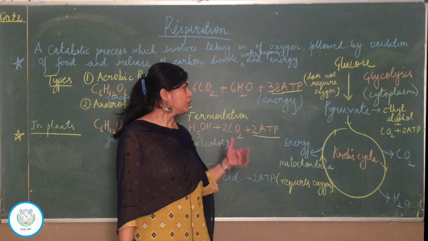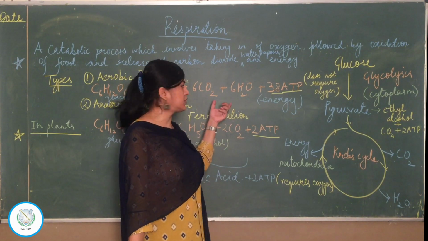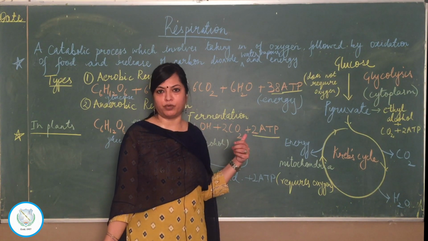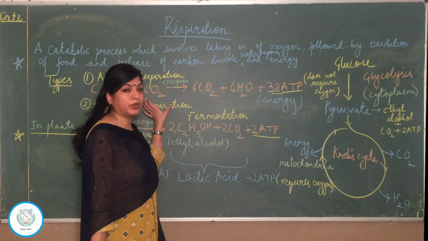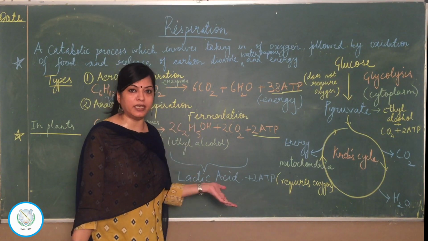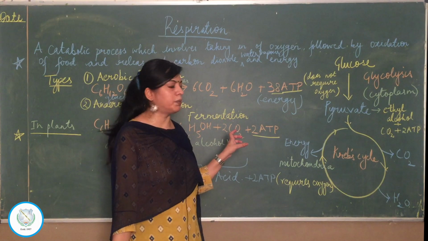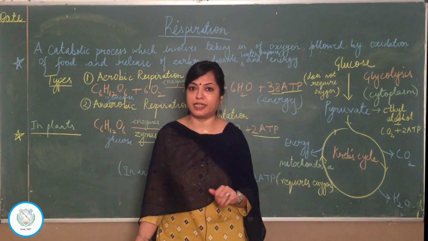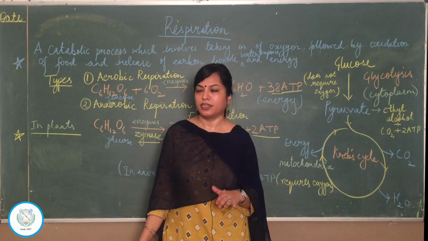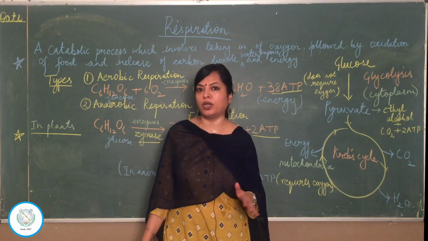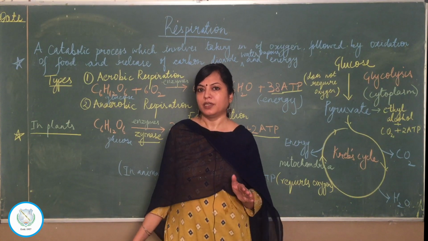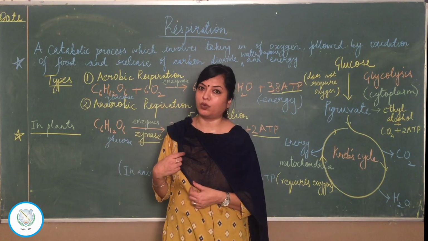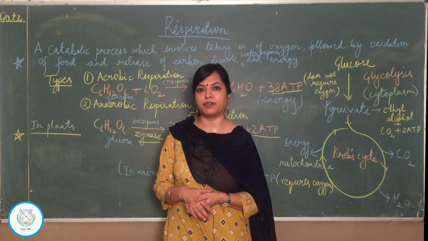To simplify, you may just mention that carbon dioxide is released during respiration, whereas carbon dioxide is taken up during photosynthesis. Oxygen is taken up during respiration, whereas oxygen is released during photosynthesis. So you can reduce the points and write differences. Then photosynthesis occurs only in chlorophyllous cells, that is chlorophyll containing cells, whereas respiration can occur in all living cells. Photosynthesis occurs only during daytime when sunlight is there, when stomata are open, but respiration occurs 24/7 all the time.